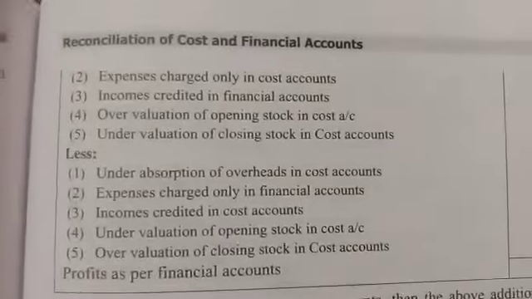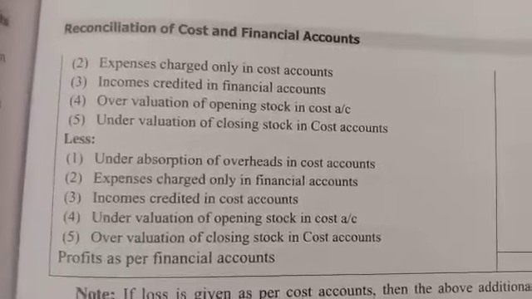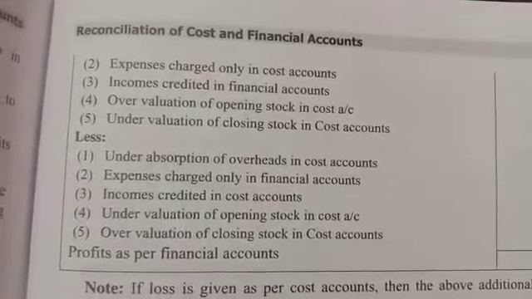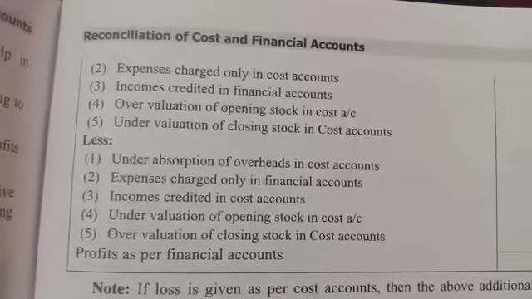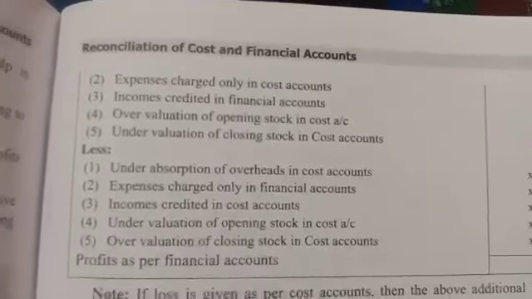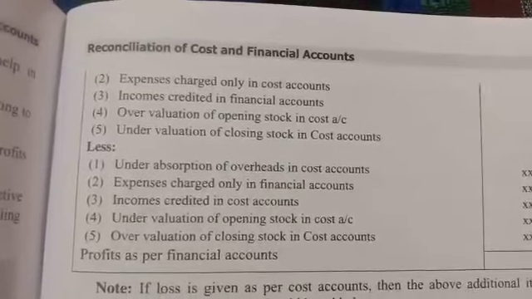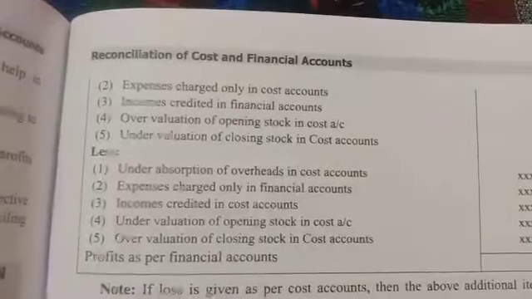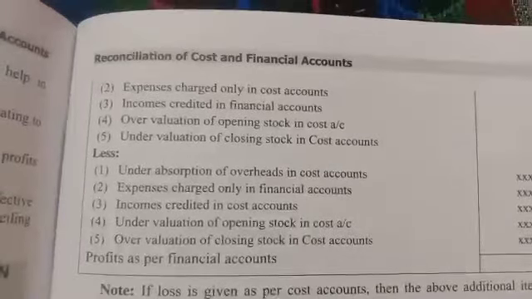If it is less, meaning under absorption, if they have taken less than the actual value, it is under absorption, so it should be deducted. Expenses charged only in the financial account. See the second point at the top. Expenses charged only in the cost account should be added. Expenses charged only in the financial account should be deducted. Okay, you can understand the difference.